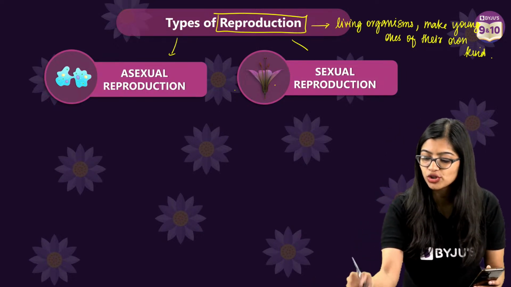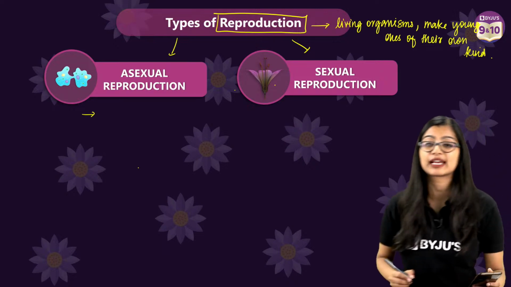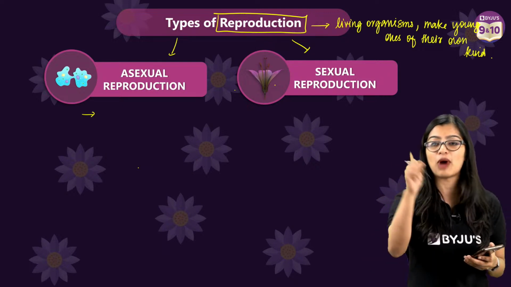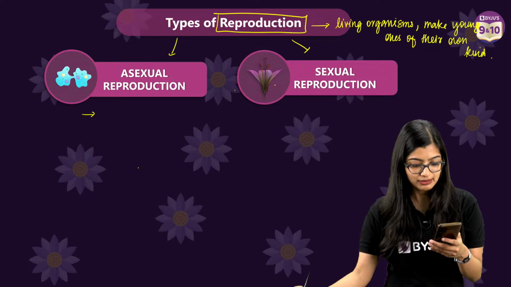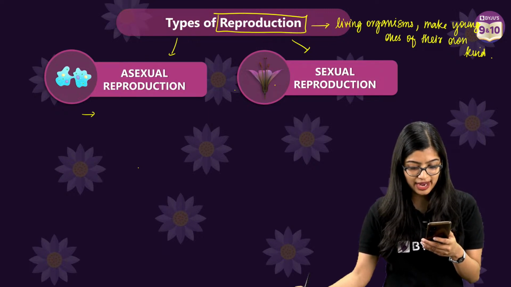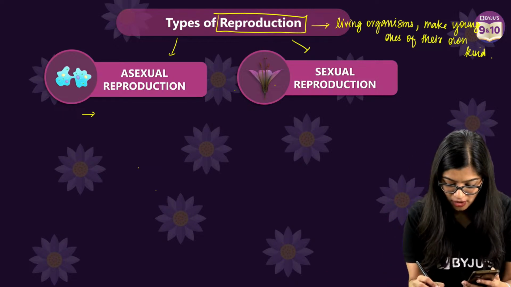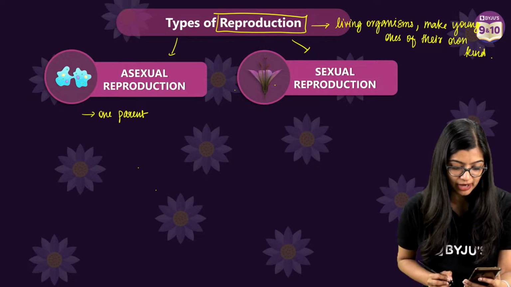Now we have 2 modes of reproduction. We have asexual and sexual mode. So quickly, can you tell me about the asexual mode of reproduction? Quick recall. How many parents are involved in asexual, 1 or 2? All right, very good. 1 parent. So 1 parent is involved in asexual reproduction.